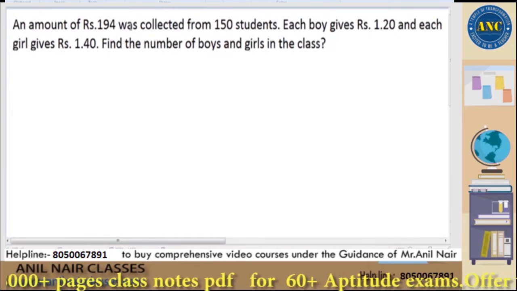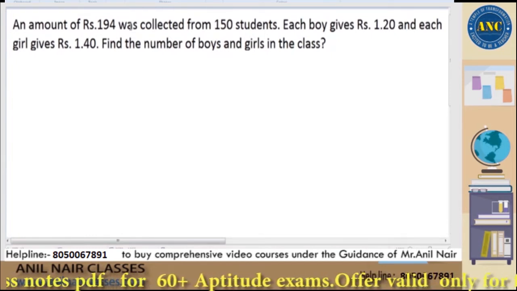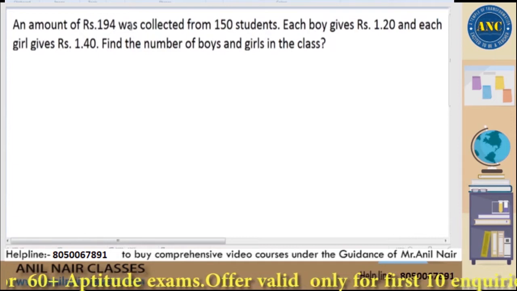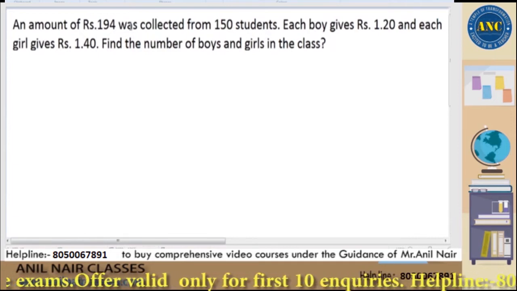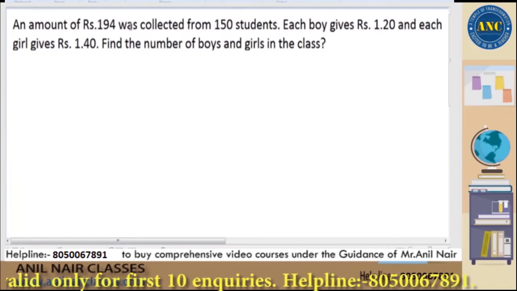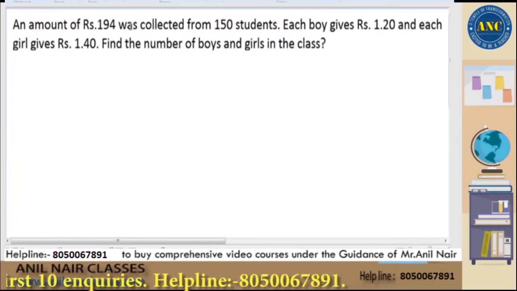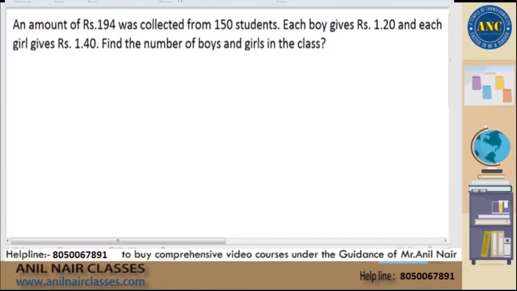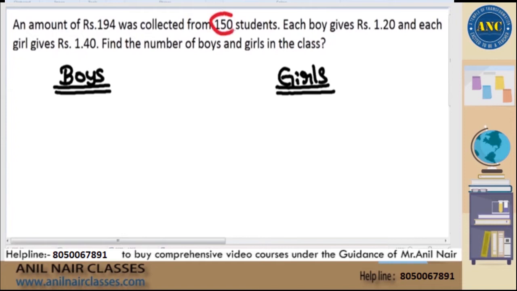Second statement says each boy gives 1.2 rupees and each girl gives 1.4 rupees. Every boy will give 1.2, every girl will give 1.4. Find the number of boys and girls in the class. Now listen to this carefully, sir. We understood that there are some boys in the class, there are some girls in the class, right? Now what I will do is, totally there are 150 students.